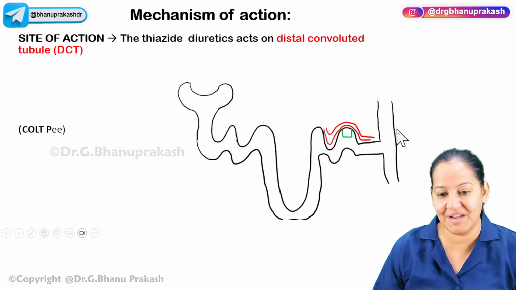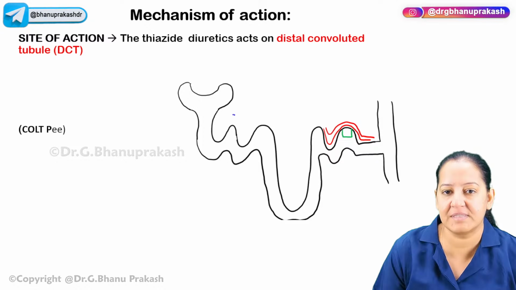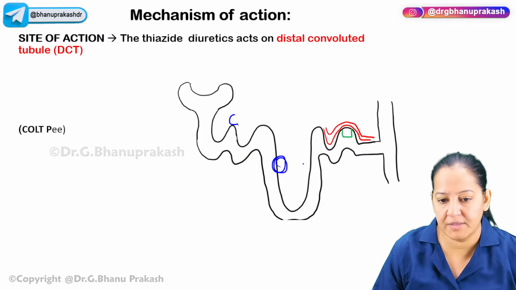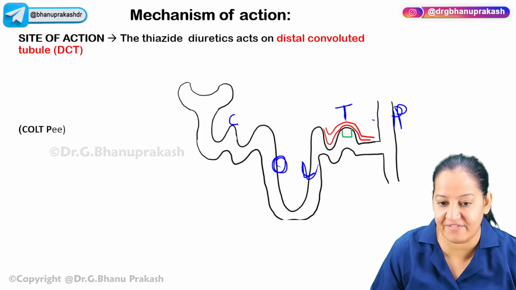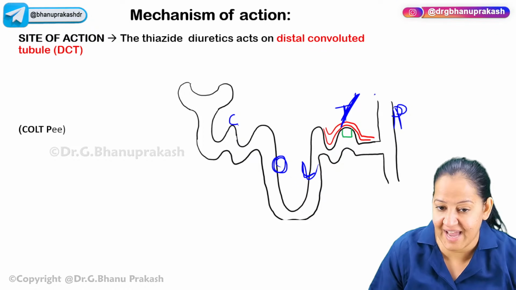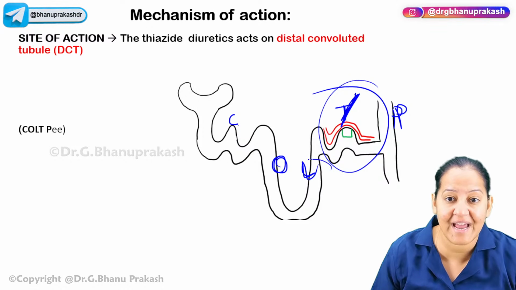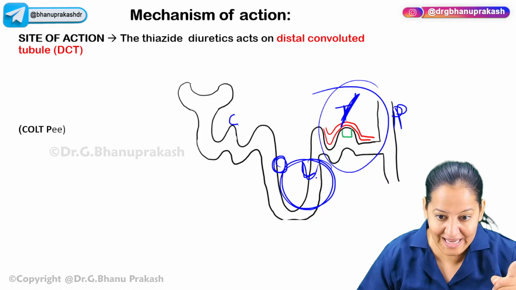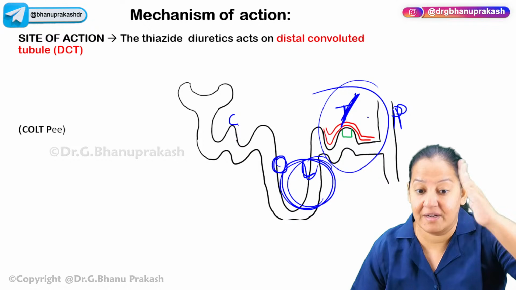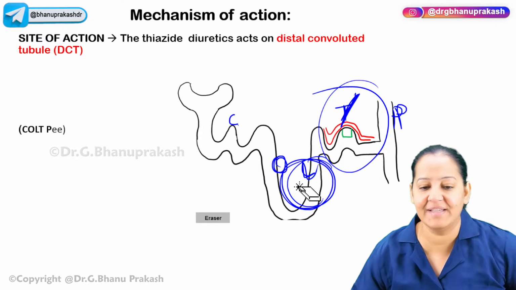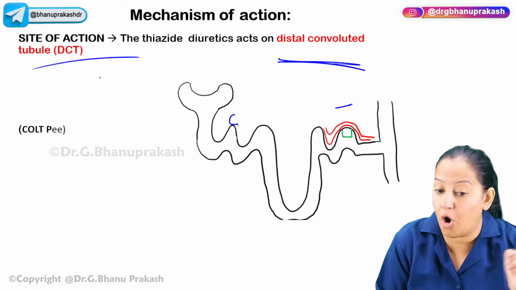What is the mechanism of action? First, you tell me the site of action. Apply the mnemonic COLTP. So this is C, this is O, this is L, this is T, and this is P. I'm teaching you thiazide. Where is T? T is thiazide. Where is it acting? On DCT. Where was L acting? Just now I taught you L, loop diuretic. It was acting on the ascending limb of loop of Henle. But thiazide is acting on DCT. So please learn it is acting on DCT, not on loop of Henle.